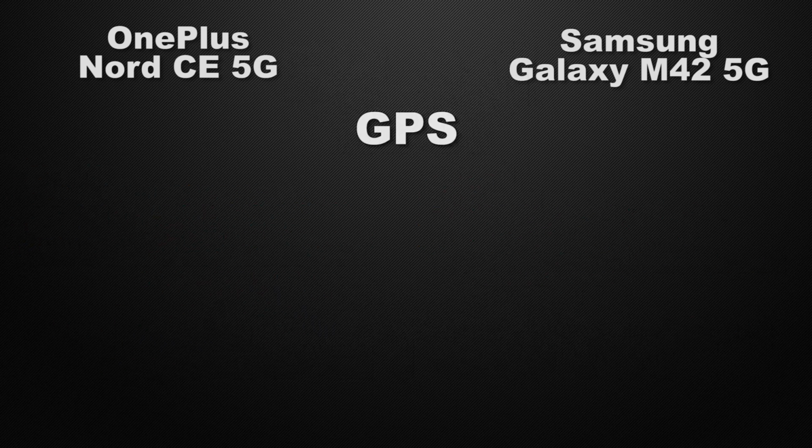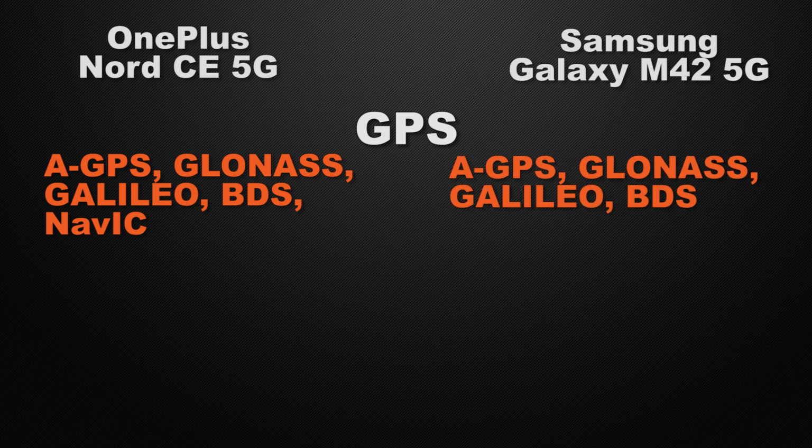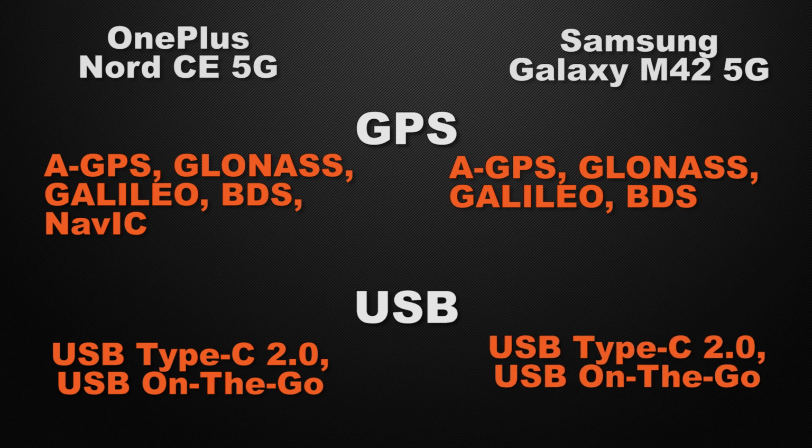Let's talk about the positioning chips in the devices. Nord has AGPS, GLONASS, Galileo, BDS and Navic, whereas M42 has AGPS, GLONASS, Galileo and BDS. So the winner here is Nord because it has the Navic chip. And about the USB connectivity, Nord comes with a 2nd gen Type-C connector with OTG support, whereas M42 also has a 2nd gen Type-C connector with OTG support.